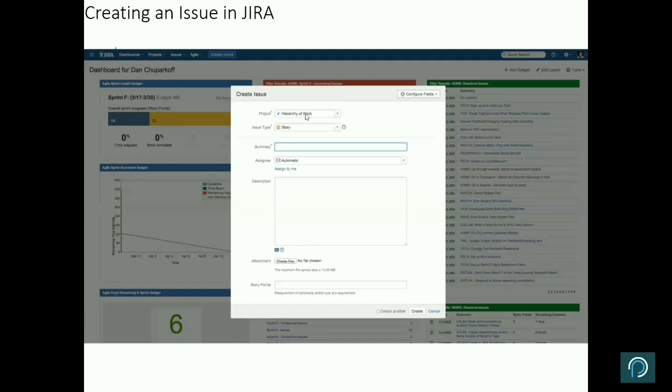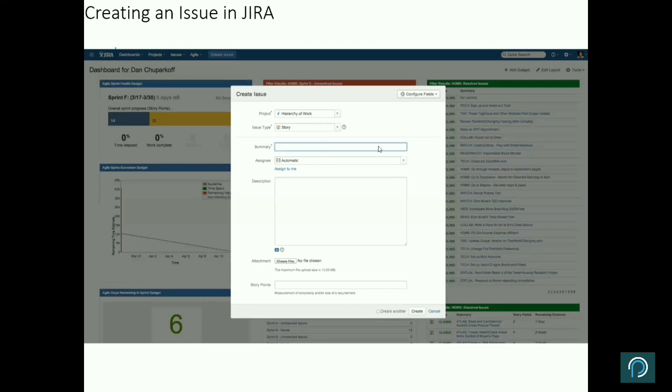By default, the project that is assigned to you, that particular project name will appear. Right. If more than one project is there, the default project will appear here. From the drop down, you can select the project where you want to create the issue, story, bug, anything. Then the issue type, all these with a red asterisk are mandatory. You have to fill them, otherwise you will not be able to create that item. Issue type, you have to select either story, bug, or enhancement from the drop down.